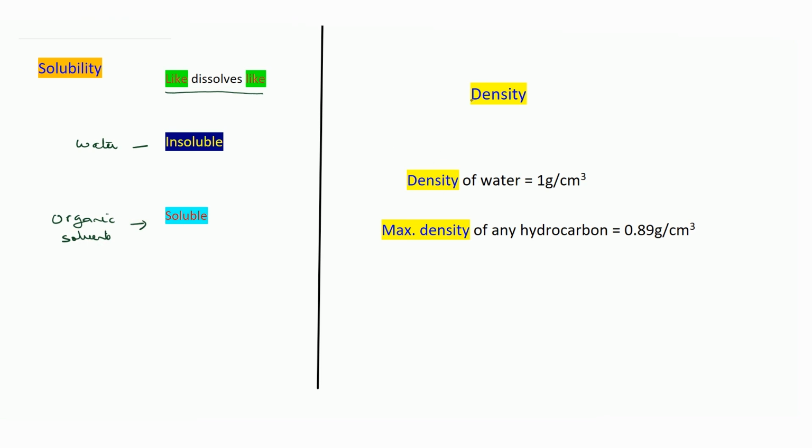Density. Alkanes are less dense compared to water. The density of water is 1 gram per cubic centimeter, but the maximum density of any hydrocarbon is 0.89 gram per cubic centimeter. It is less than that of water. Therefore, alkanes are lighter than water and they will float on water.